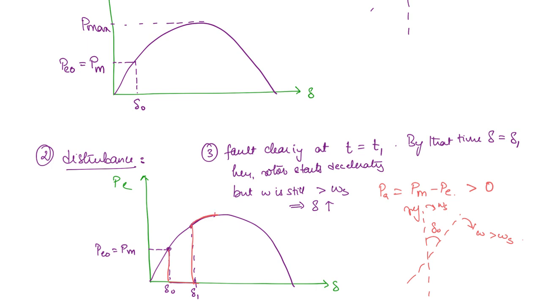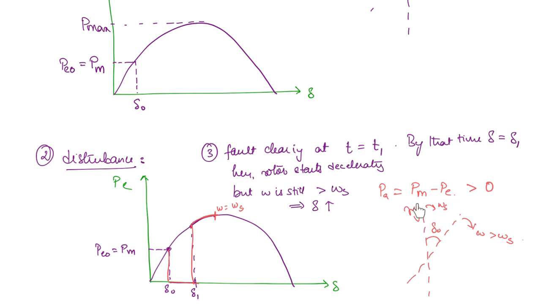Now at some point the speed is going to reduce back to the synchronous speed, right? So here omega is equal to omega s, but the electromagnetic power is still greater than the mechanical input power, so it will further decelerate and the speed is going to decrease below the synchronous speed.